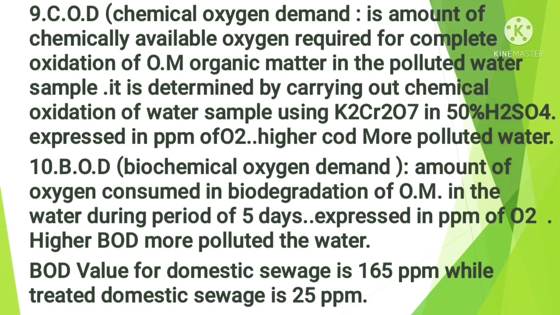How is COD determined? It is determined by carrying out a chemical oxidation of the water sample. Oxidation is done with the help of K2Cr2O7 in 50% H2SO4. Again, it is expressed in ppm of O2, parts per million of O2. As per standard, drinking water has COD less than or equal to 4 ppm.